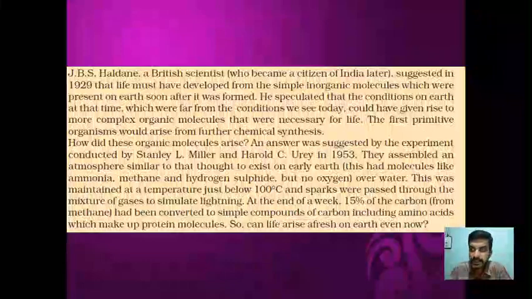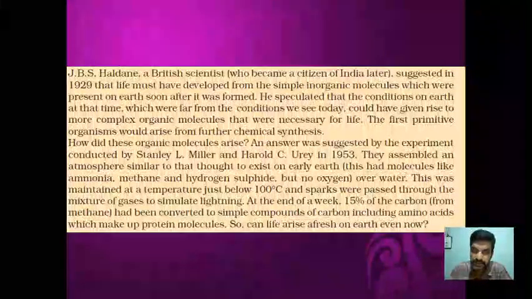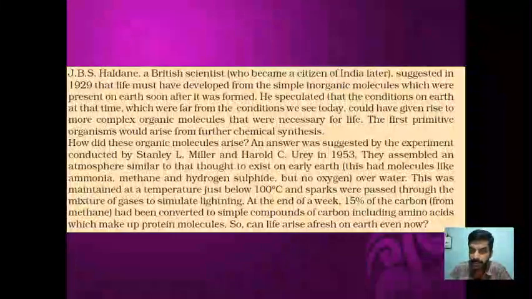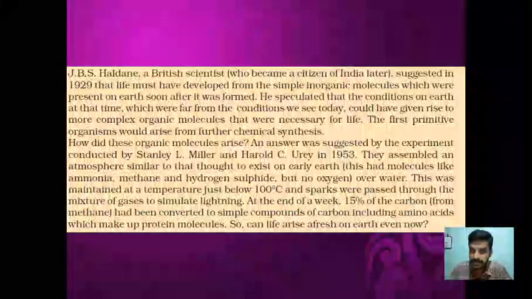Whereas the experimental proof was provided by another two scientists, Stanley L. Miller and Harold C. Urey. Urey and Miller created the conditions which were present at the early age of the earth.